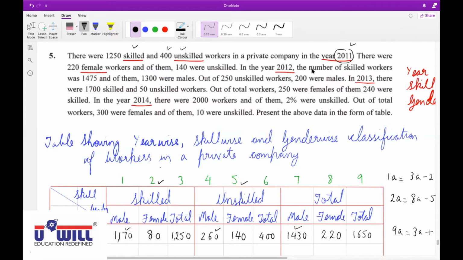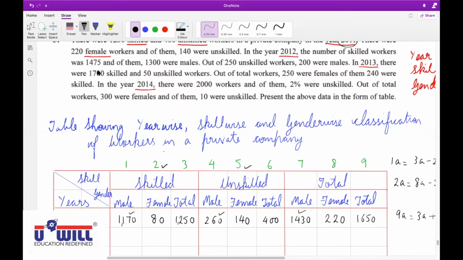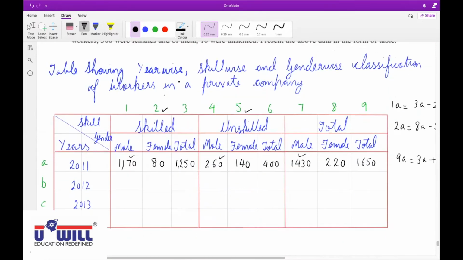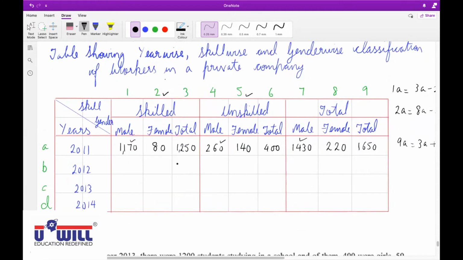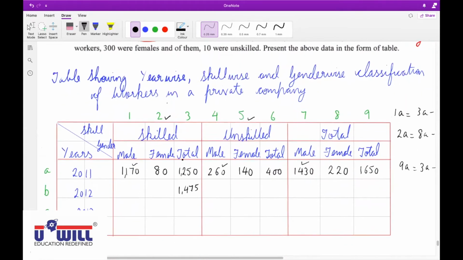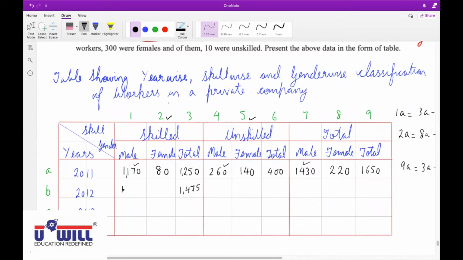In the year 2012, the number of skilled workers was 1475. So where should I write 1475? In 3B. Yes, be attentive, everyone. Skilled workers in 2012, 1475, 3B. Correct. Next, of them 1300 were males. 1B. Out of this 1475, 1300 are males, meaning they are talking about skilled workers only. So 1B. Now how will you find 2B?